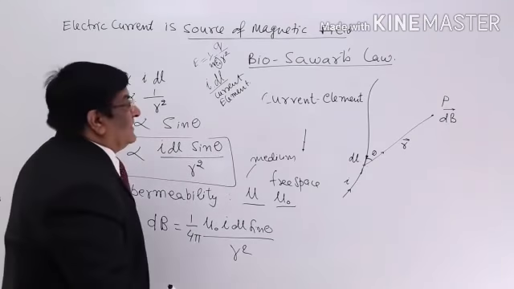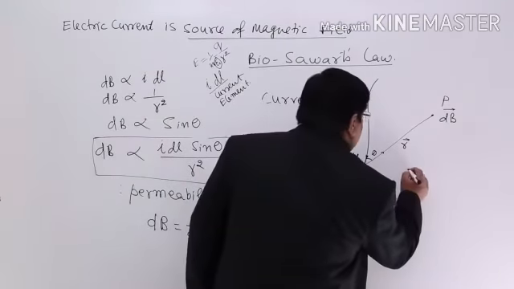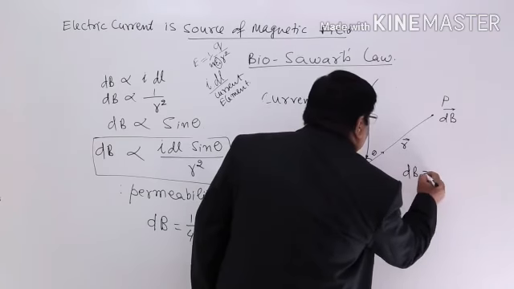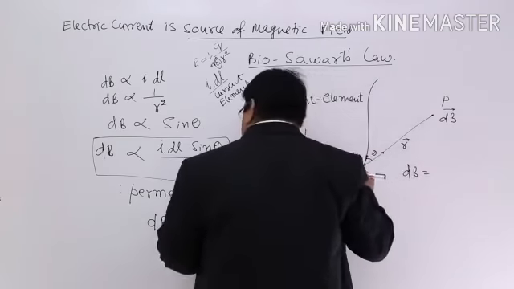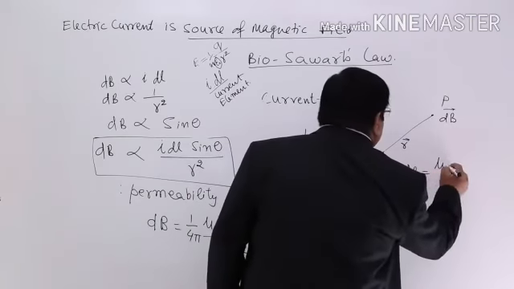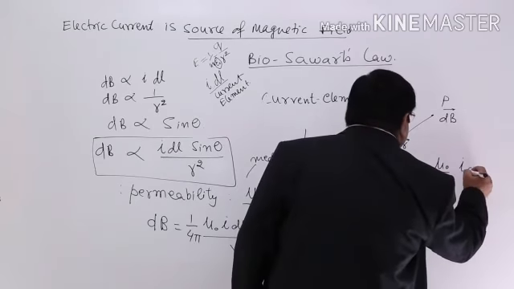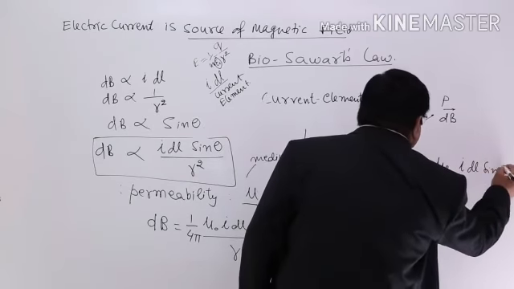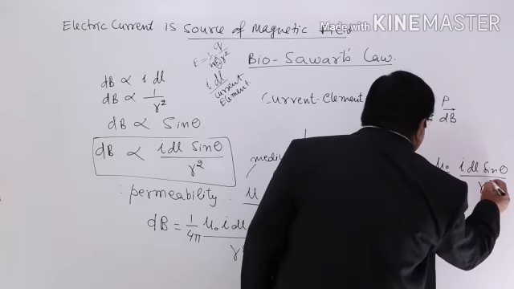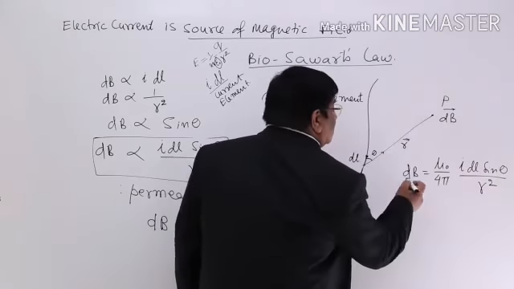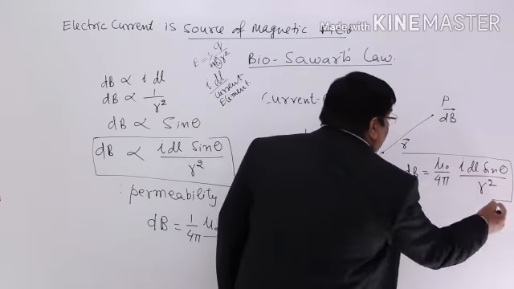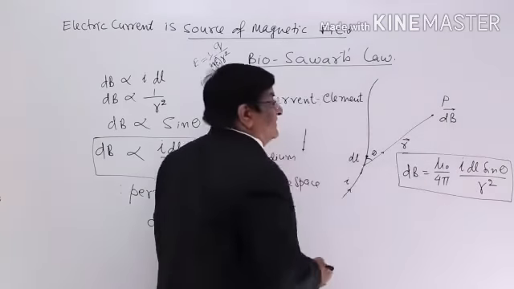So we can write it, dB is equal to mu naught upon 4 pi, I dl sine theta upon r square. This is the magnitude of dB, and this is Biot-Savart law.